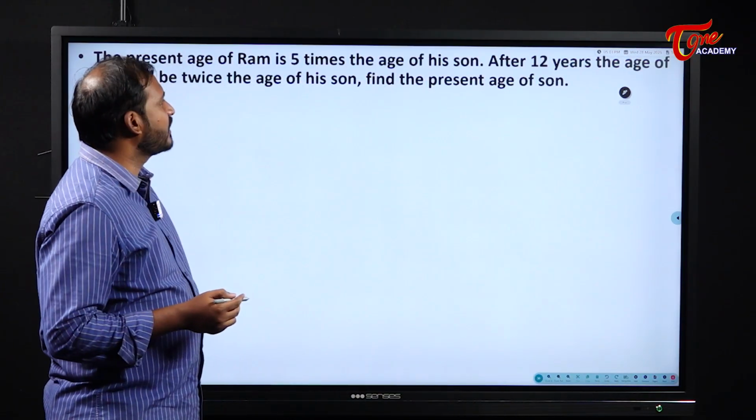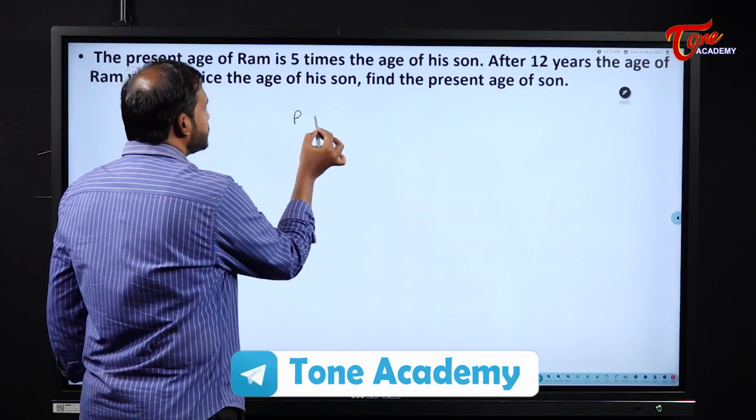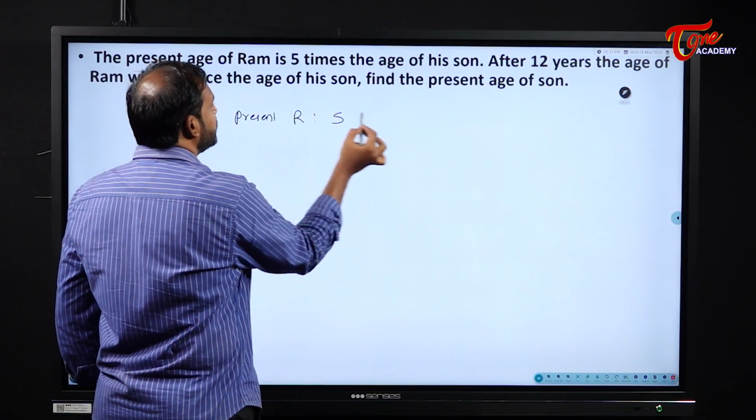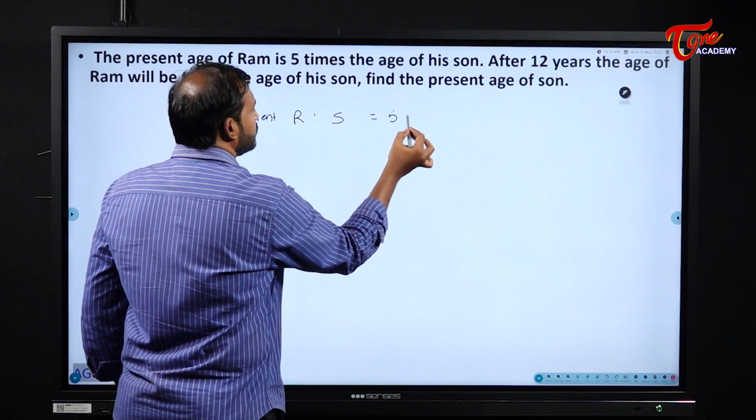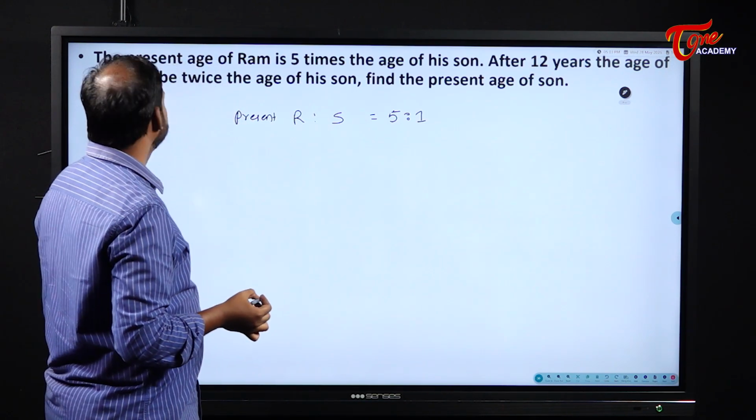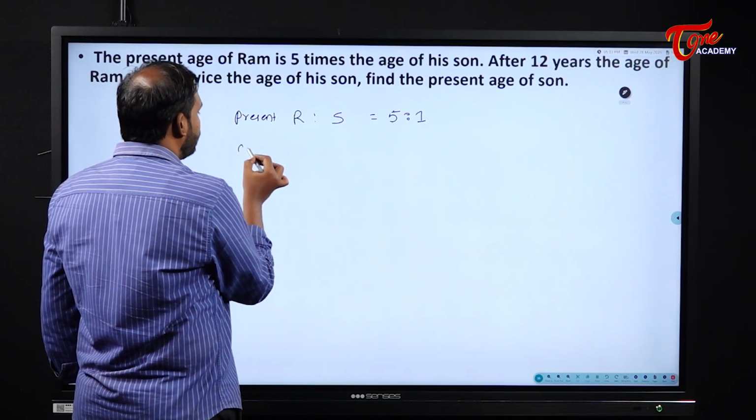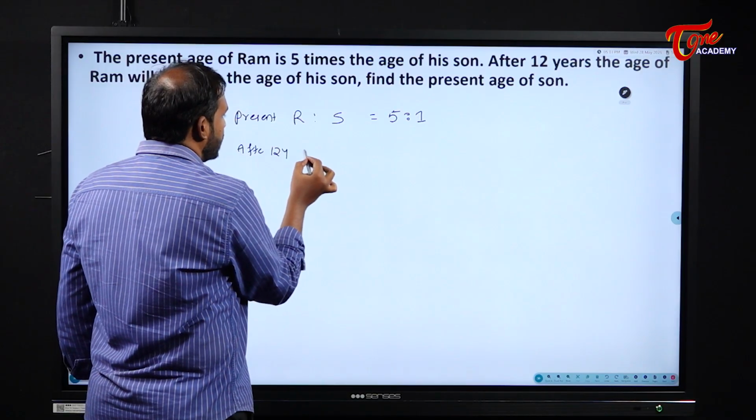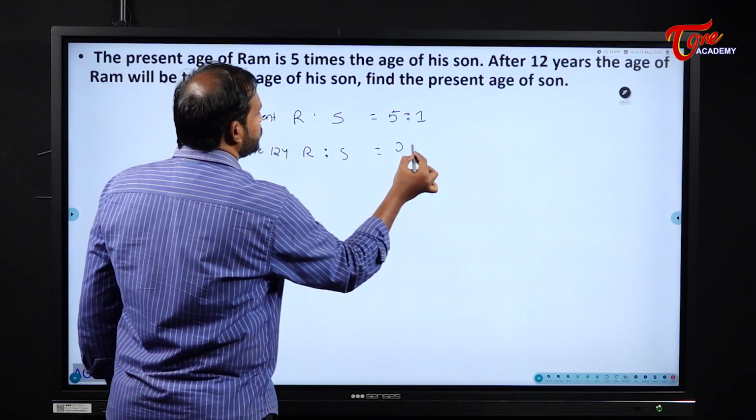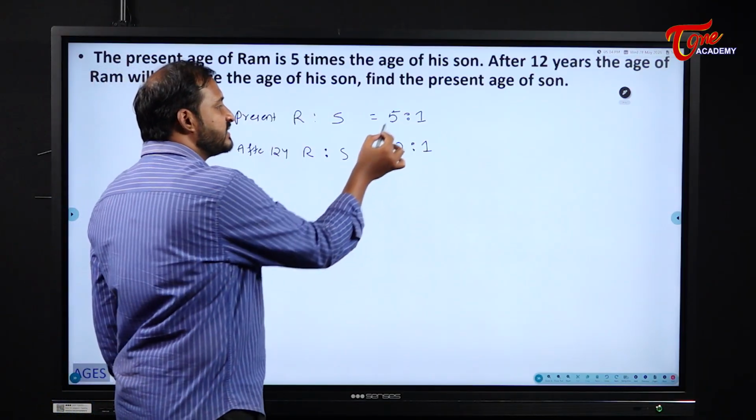The present age of Ram is 5 times the age of his son. Ram's age is to son's age, present. What are their ages, students? 5 is to 1. Okay, good, superb. After 12 years, the age of Ram will be twice the age of his son. That means after 12 years, Ram's age is to his son's age will become what? 2 is to 1.